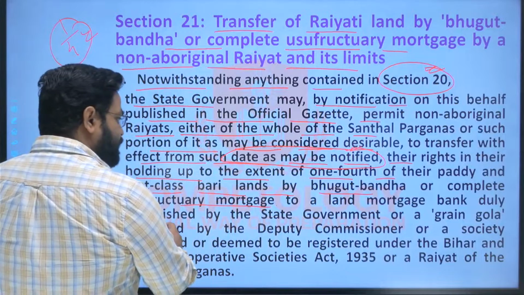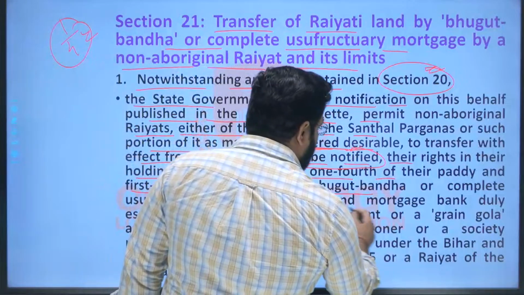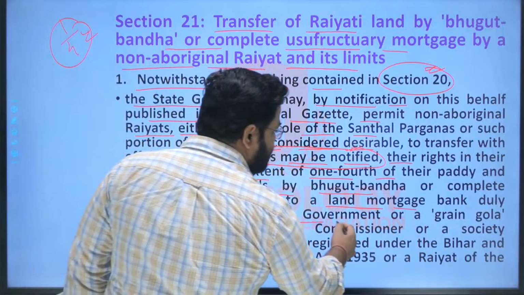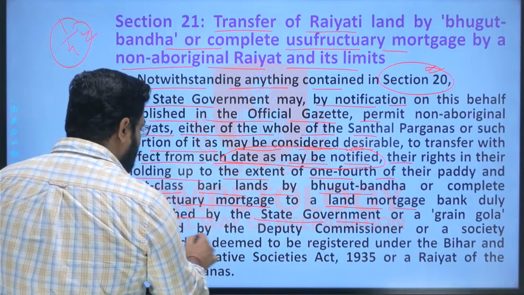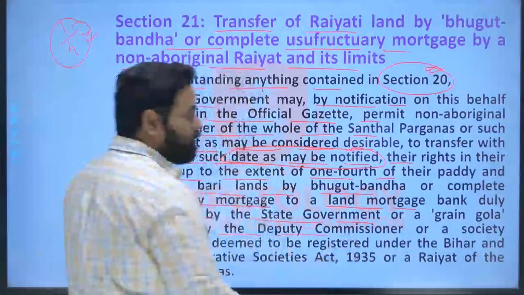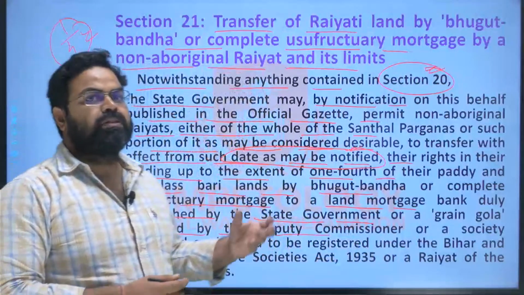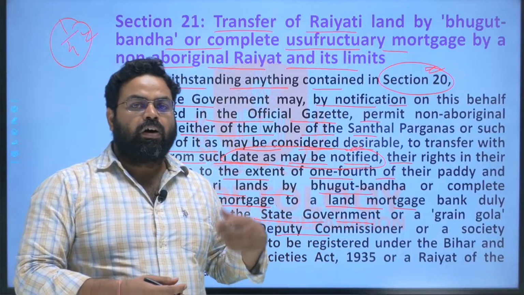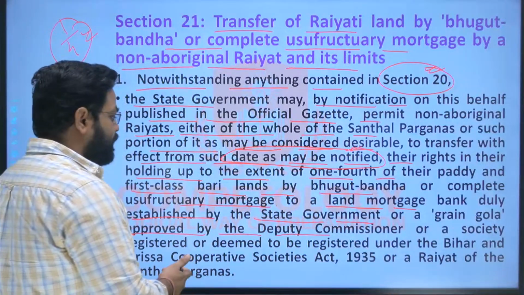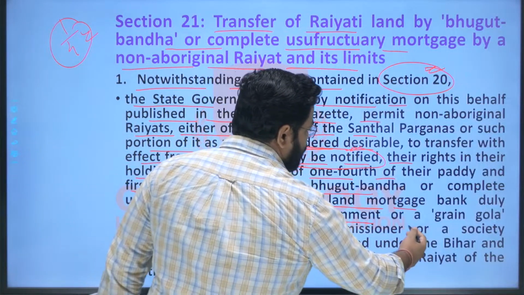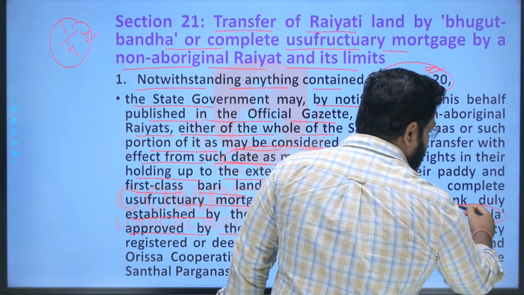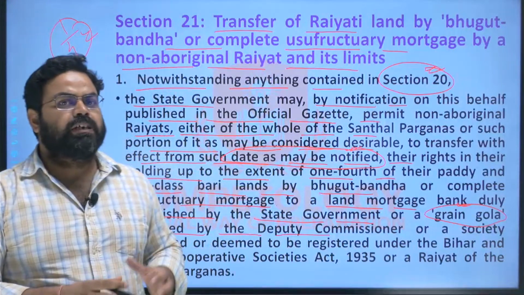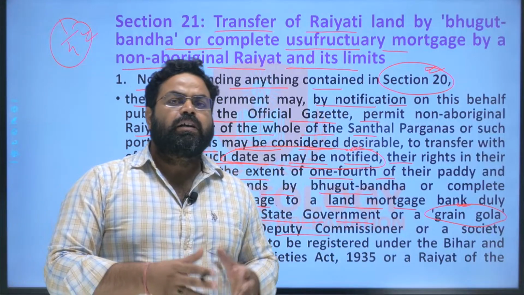And here it says that the land mortgage can be done to a bank duly established by the state government or a grain gola approved by the deputy commissioner. So those banks which are owned and established by the state government, the mortgage can be done to them, or to the grain gola, where the grains are sold, right? Grain golas are establishments where grains are sold, because they hold too much money and they also go on to do cultivation work.